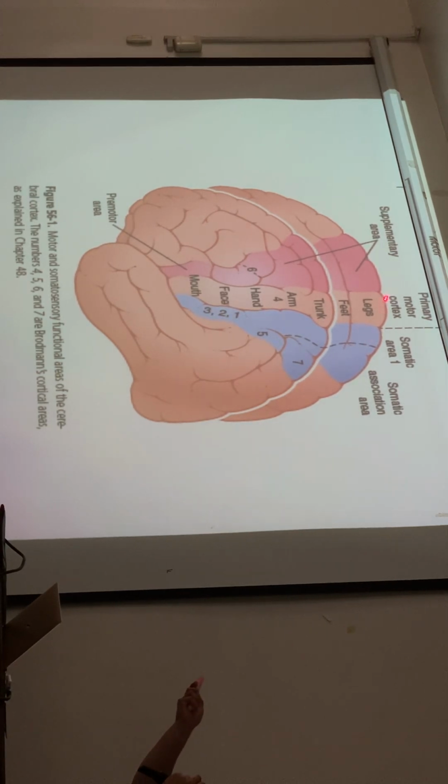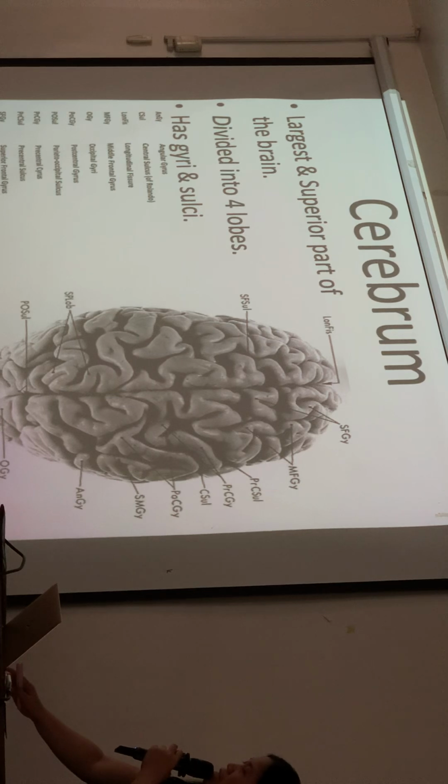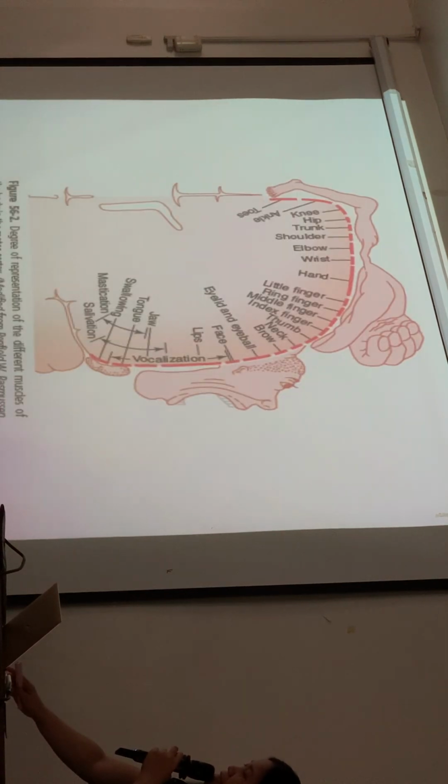Very near it is the motor cortex, the area for motor. So we have three areas for motor: the primary motor cortex, the premotor area here, and the supplementary area. So this is the cerebrum.